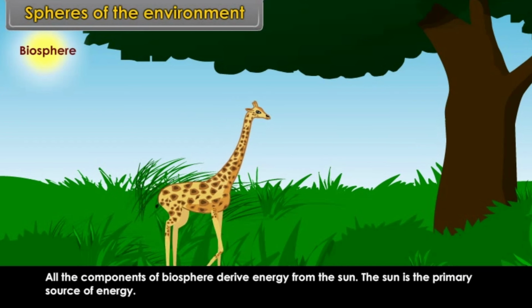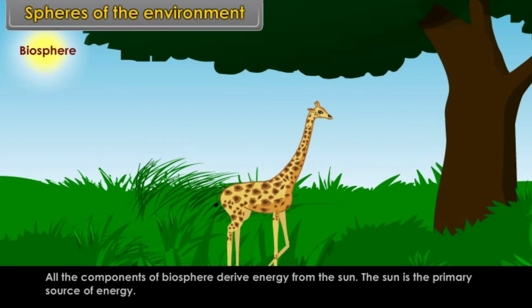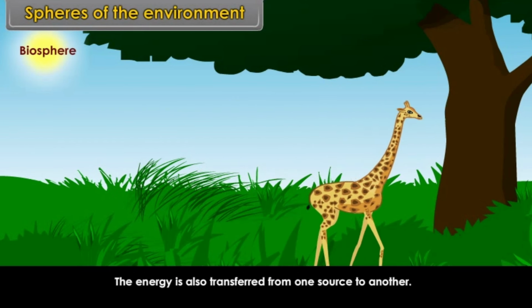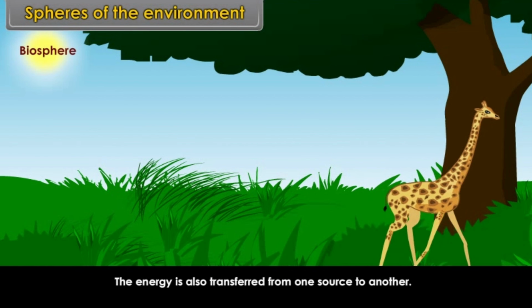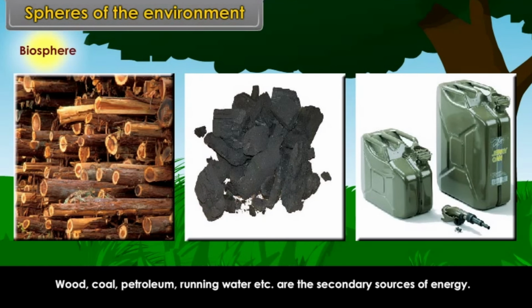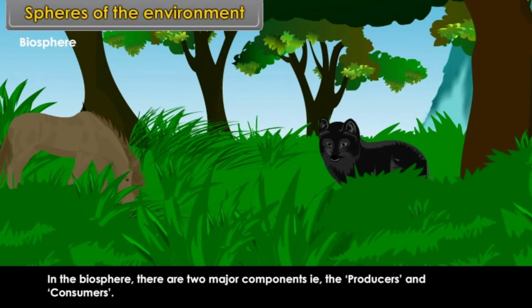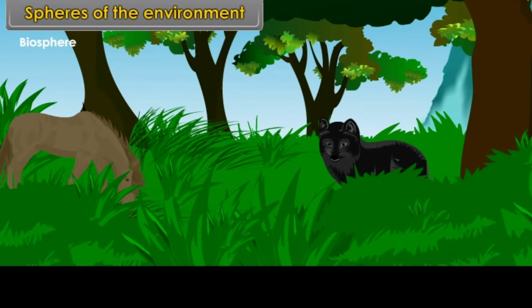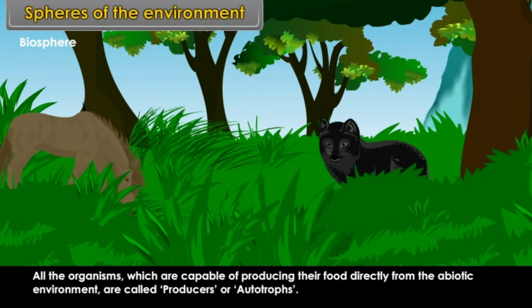The energy is also transferred from one source to another. Wood, coal, petroleum, running water, etc. are the secondary sources of energy. In the biosphere, there are two major components, that is, the producers and consumers. All the organisms which are capable of producing their food directly from the abiotic environment are called producers or autotrophs.